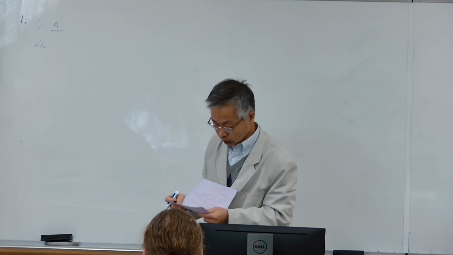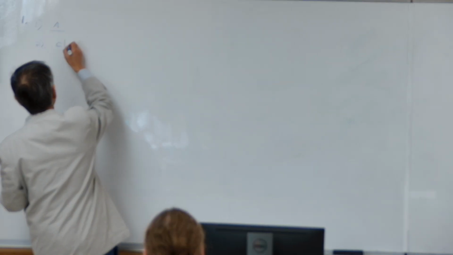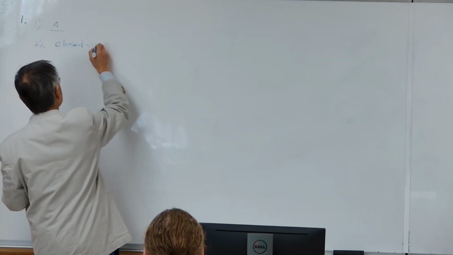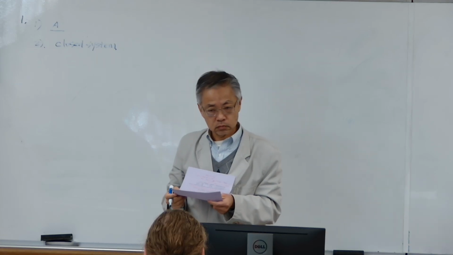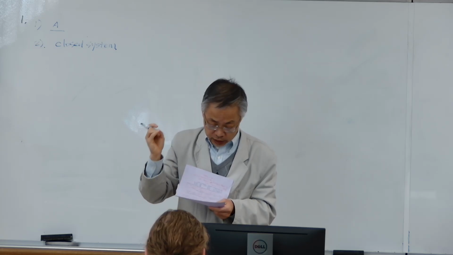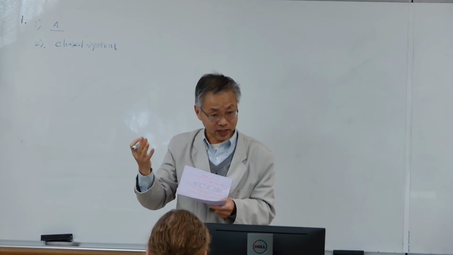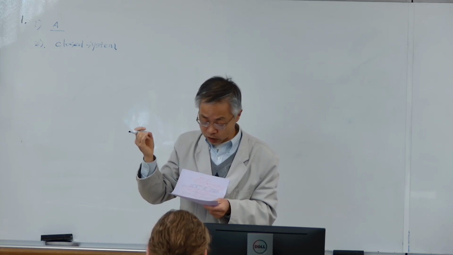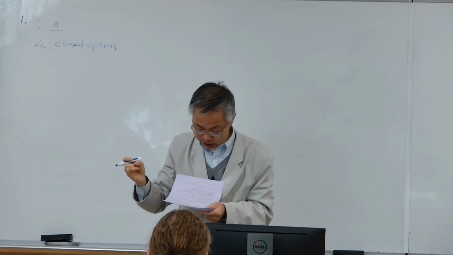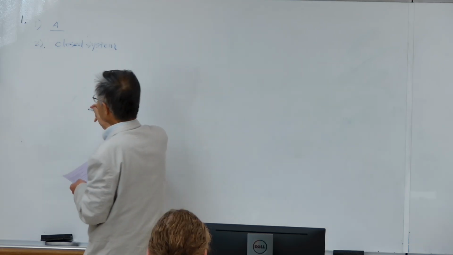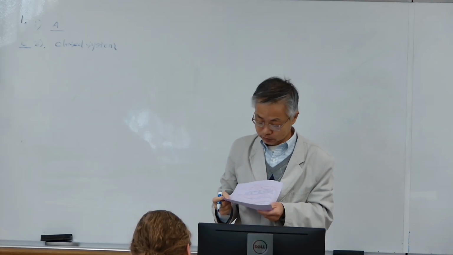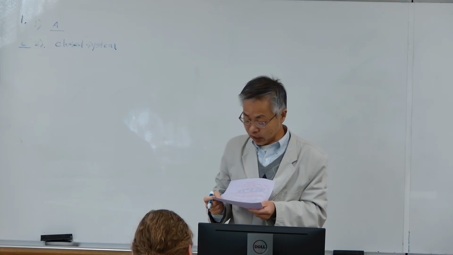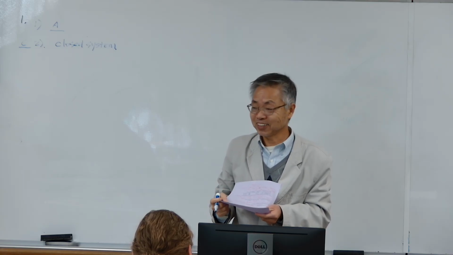And question 2, a closed system can exchange what? Only energy, yes. Open system can exchange energy and material or mass. So A, right? So the open system. Closed, energy only, a closed system can only exchange energy. So the choice is C. If I put isolated system, then neither energy nor mass. That should be D. Right?